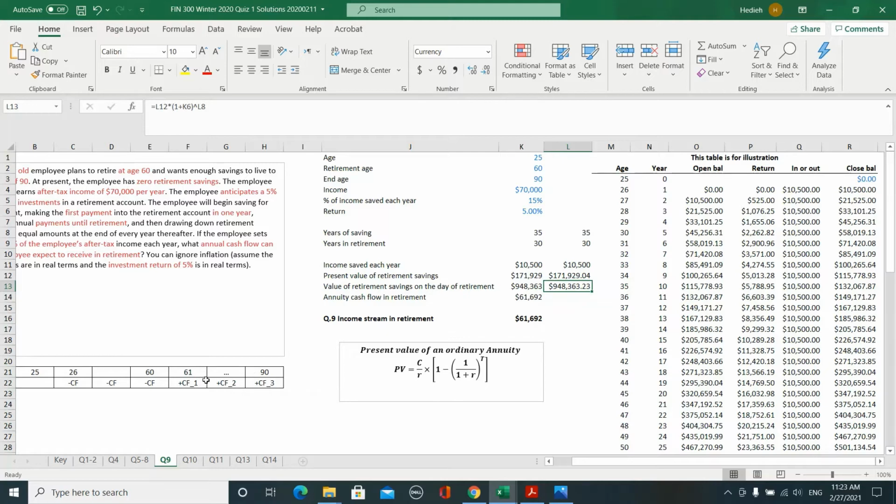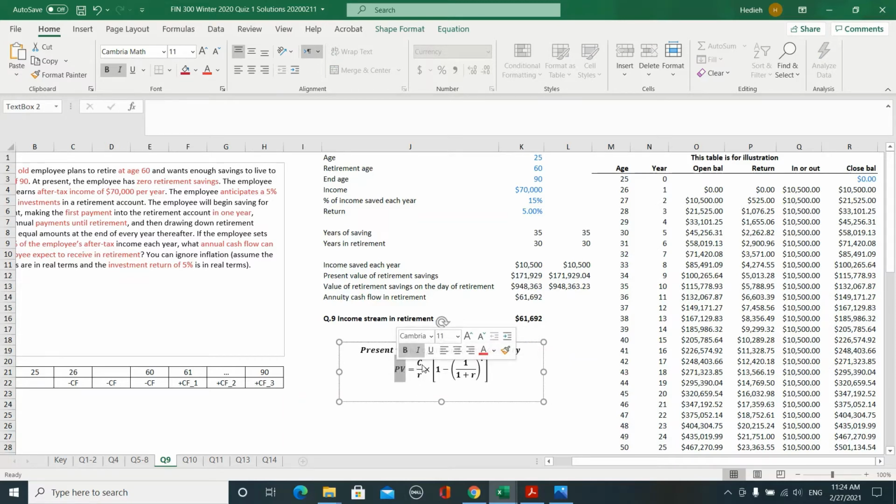And in that annuity, you start to withdraw money from your account, at a fixed cash flow. So in other words, now we want to find C in this formula for an ordinary annuity, in which the present value of your ordinary annuity is $948,000. So let's use the formula that we have in order to find the cash flow that you can start to withdraw from your account at year 61.